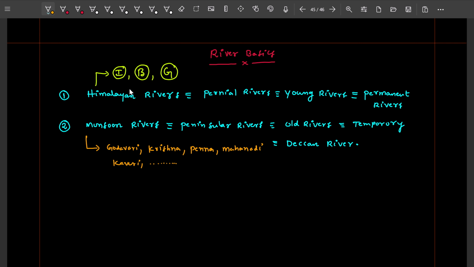But when it comes to Himalayan rivers, there are only three rivers: the Indus River, the Brahmaputra River, and the Ganges or the Ganga. Okay, that is the thing.